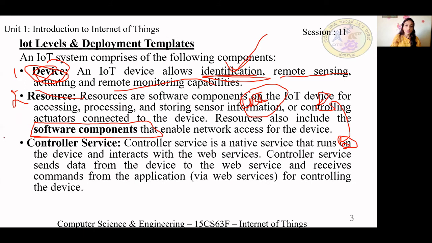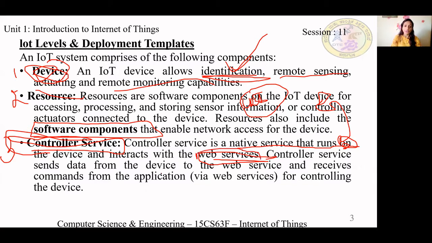Next comes the controller service. What is the controller service? These are native services that run on the device and interact with a web service. We studied two protocols, REST and WebSocket, to make it a web service, which will help in the connectivity.